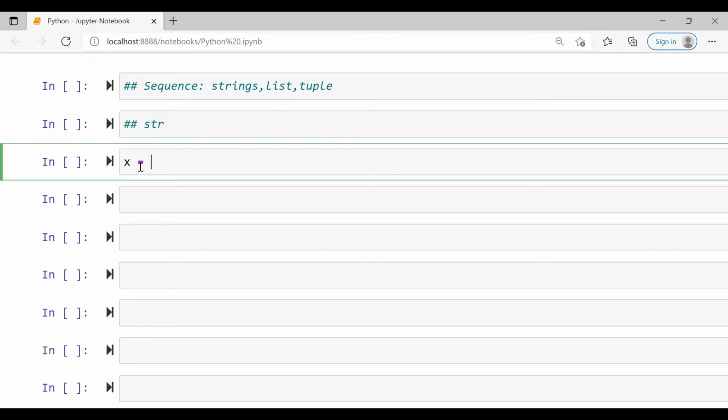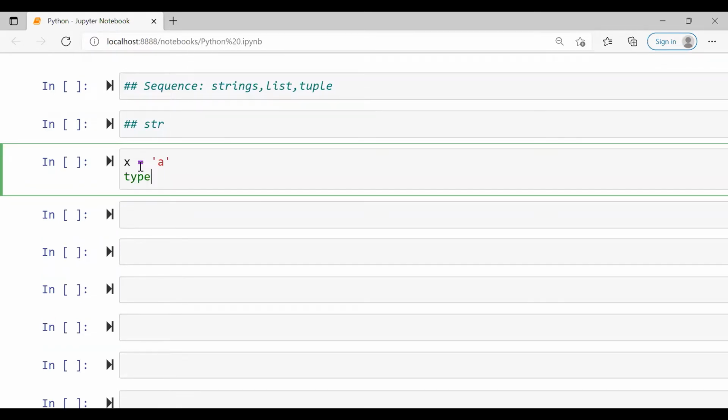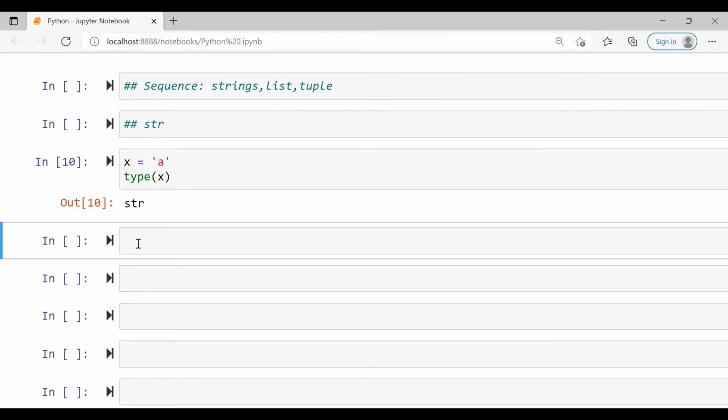Suppose x is equal to, all the strings should be enclosed either in single quotes or double quotes. So I'll give a character here. Suppose I give character A. Let us see what is the type of x. Yes, this is a string. So it is a single character.